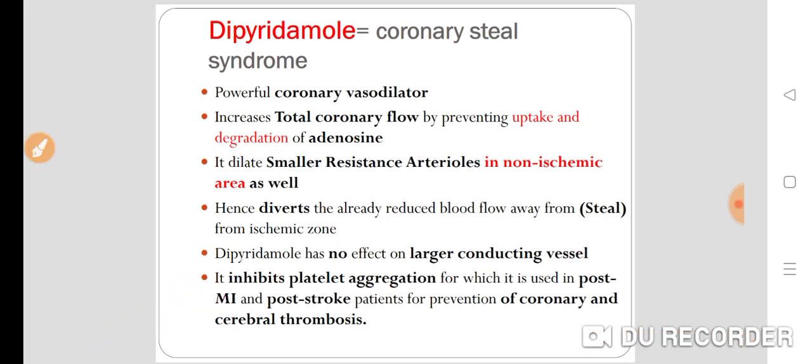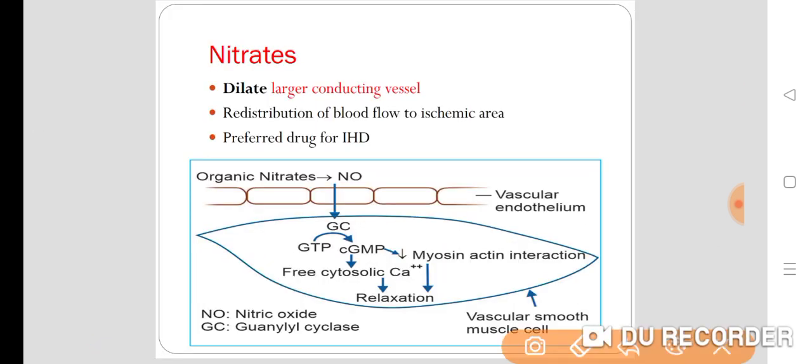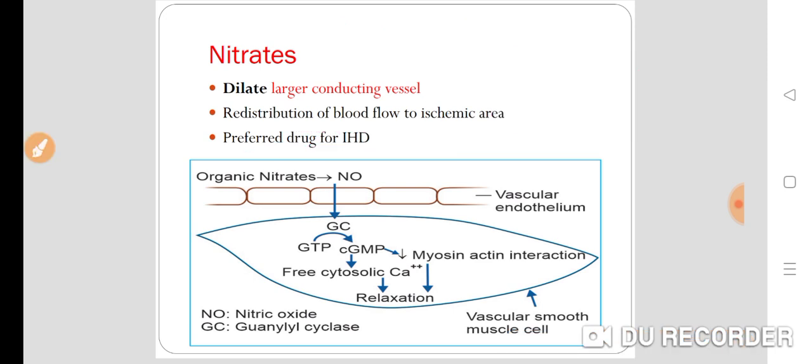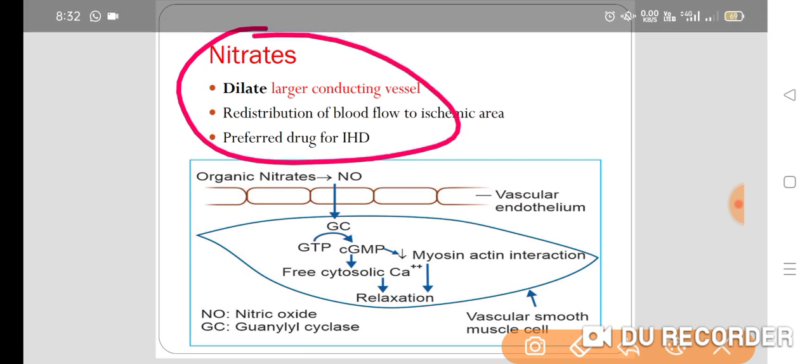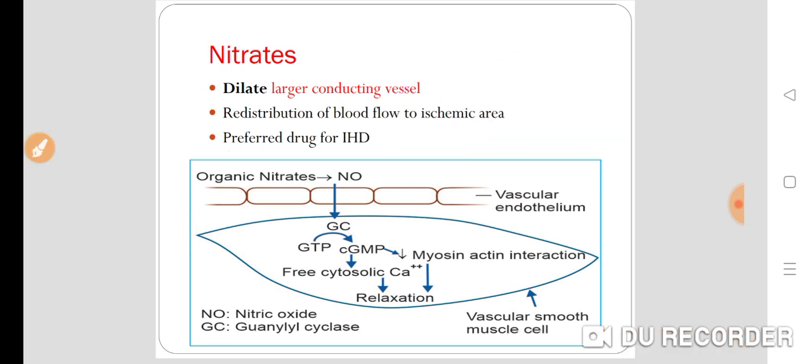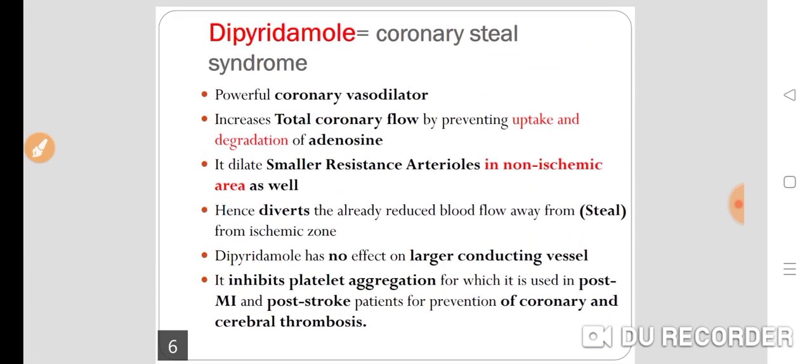Now nitrates. Nitrates dilate the larger conducting vessels, so there is redistribution of blood flow to the ischemic area. So it's a preferred drug for ischemic heart disease. These nitrates are the drug of choice in acute attack of angina. They do not cause any coronary steal phenomenon because they act on the larger conducting vessels and redistribute blood flow to the ischemic area. So this is what is called the coronary steal phenomenon.